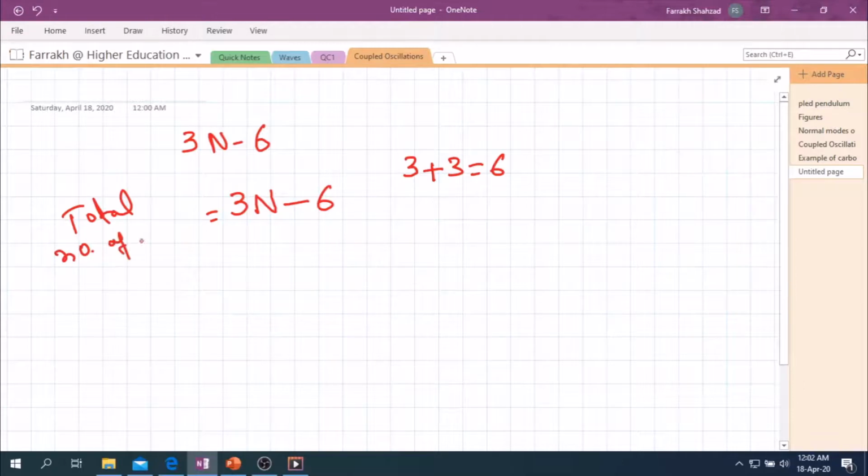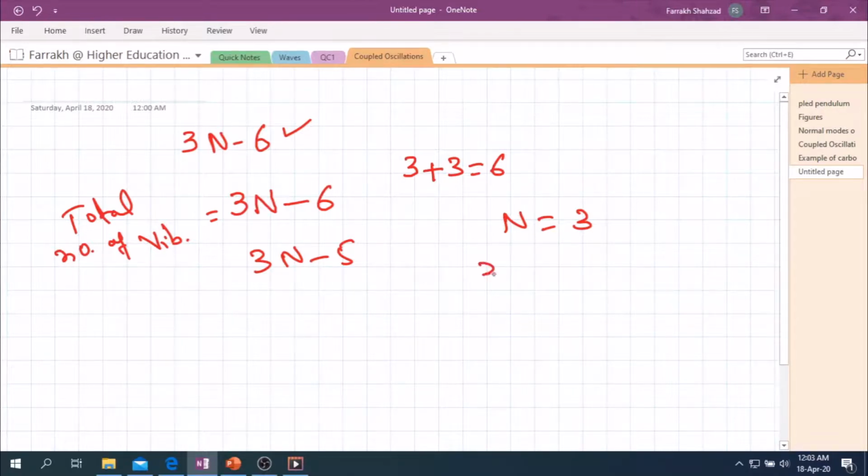So for a non-linear molecule, this formula is 3n minus 6, but for a linear molecule, this formula is 3n minus 5, because in linear molecules, the rotation of the molecule around its own axis cannot be observed. So for the case of the carbon dioxide molecule, we have 3 atoms in a molecule.